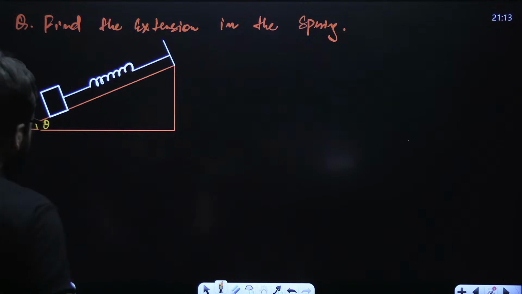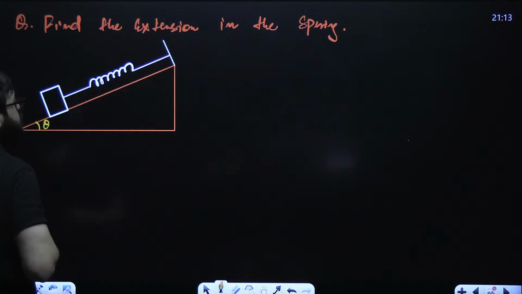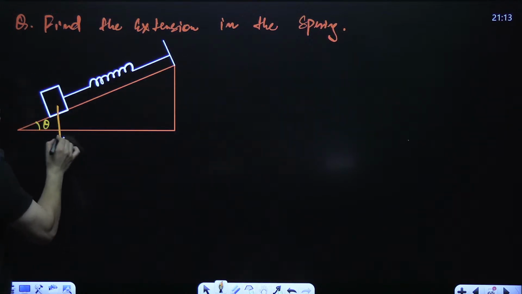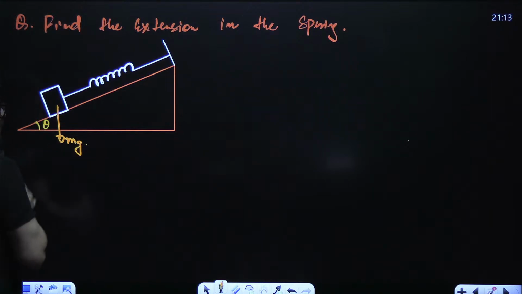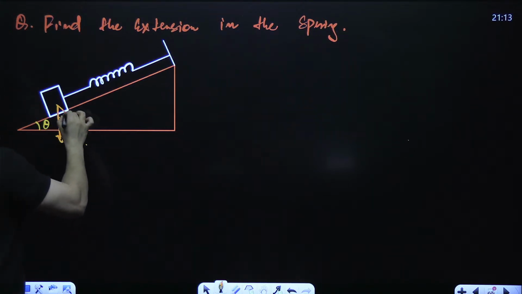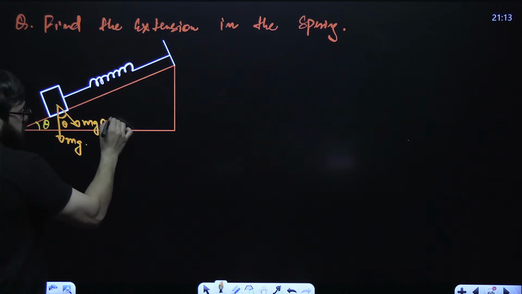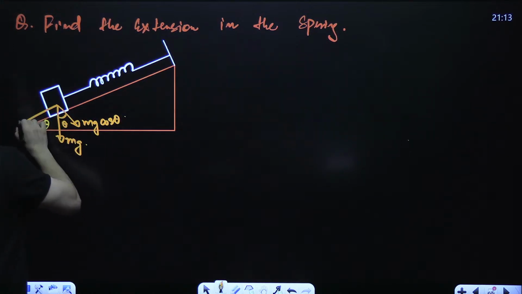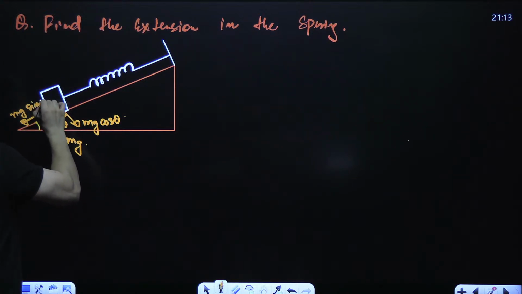Now see guys how we can solve this particular question. On this block in the downward direction mg will act, and if this angle is theta, this will be mg cos theta. What is the force in this direction? This will be mg sine theta.